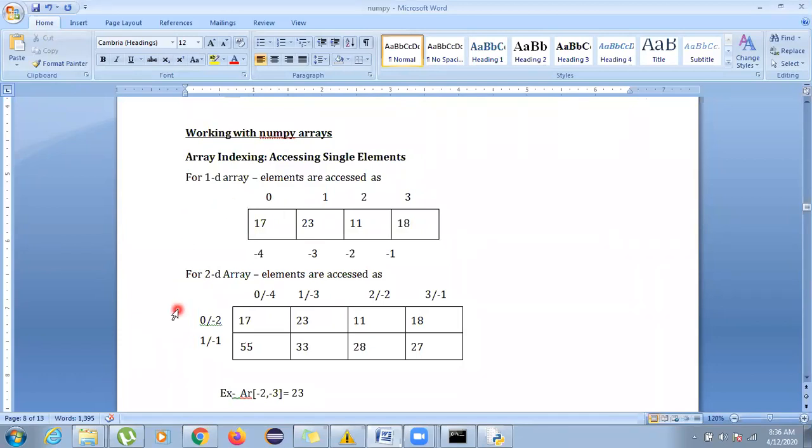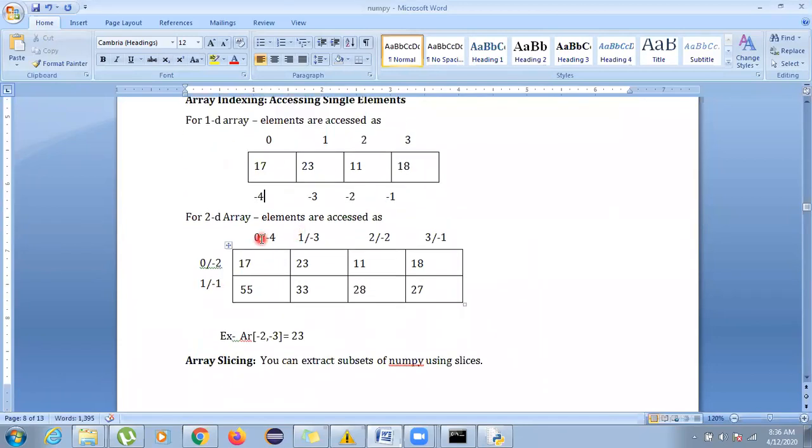If you are accessing 2D arrays, then columns will be 0, 1, 2, 3, 4 and rows will be 0, 1. And if you go for negative indexing, it will start from the back. It will be -1, -2, -3, -4, and for rows it will be -1, -2. So this is how array indexing works in 1D and 2D.